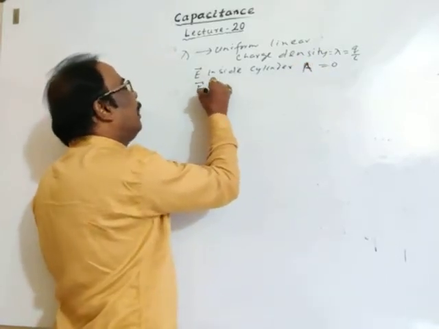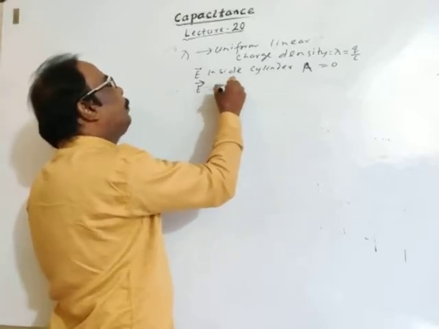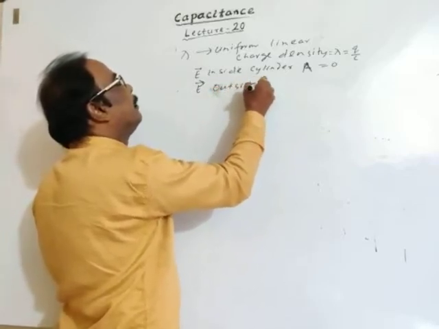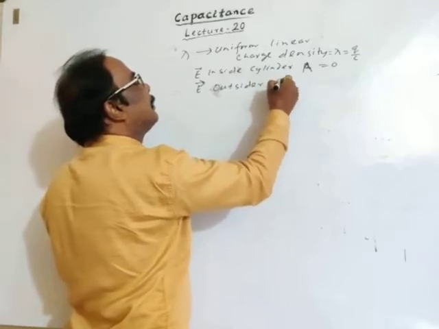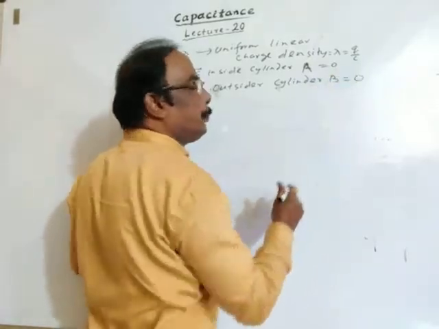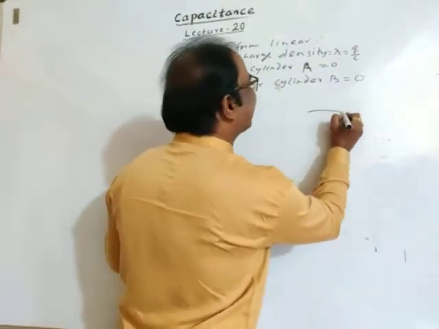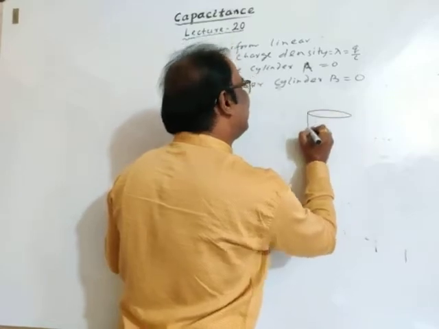Electric field outside cylinder B is zero. Okay.